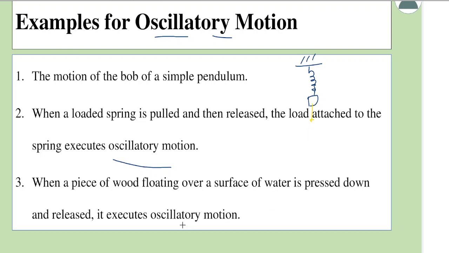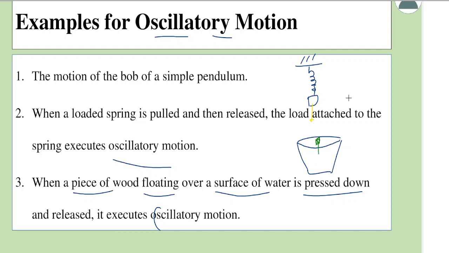One example given here is when a piece of wood floating over the surface of water is pressed down and released, it executes oscillatory motion. Think, for example, of a tub containing water, and imagine that there is a small wooden cube floating.